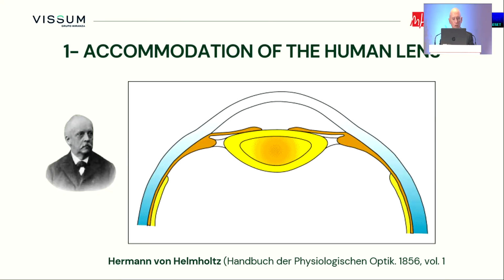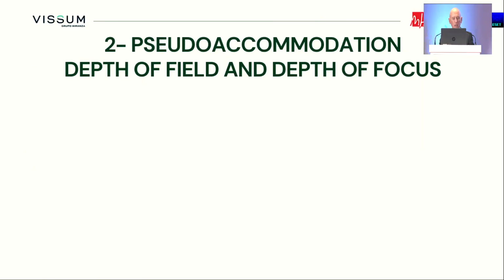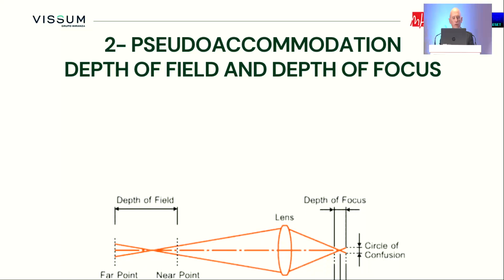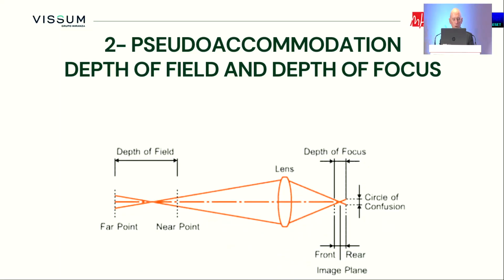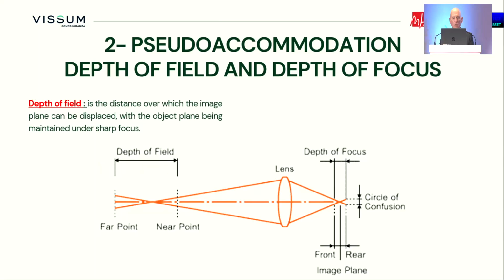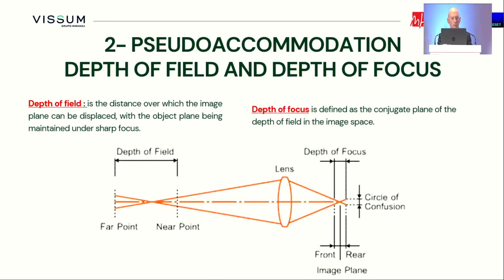This is accommodation, and accommodation depends on factors that are affected by aging. Any other reason by which we can focus, not related to the change in the power of the eye, we have to remember that depth of field and depth of focus are the ones that are today more in fashion in terms of use by different types of premium lenses. Depth of focus is defined as the conjugated plane of the depth of field in the image space, and to certain limits this can compensate in part for accommodation.